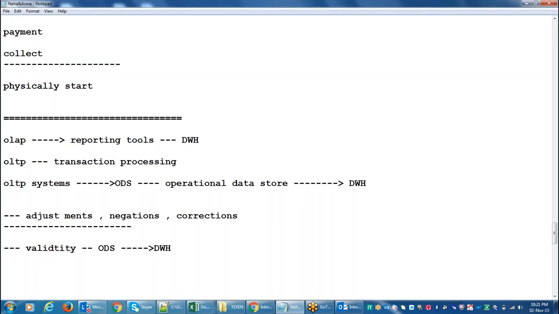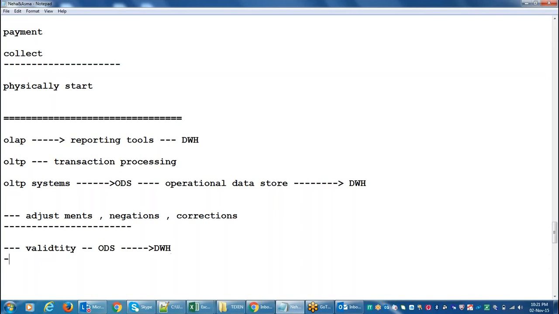And in the data warehouse, we can do the analysis, but in ODS, we can't do the complete calculations and analysis. We can't take decisions on a particular thing. Now you are clear, right? What is the difference between ODS and data warehouse?